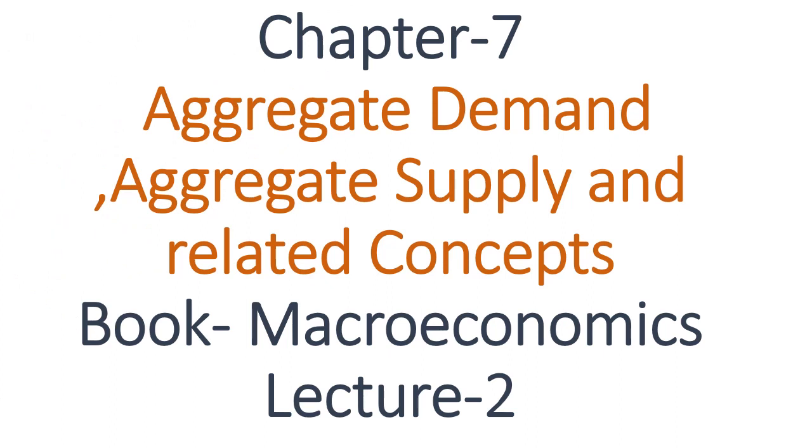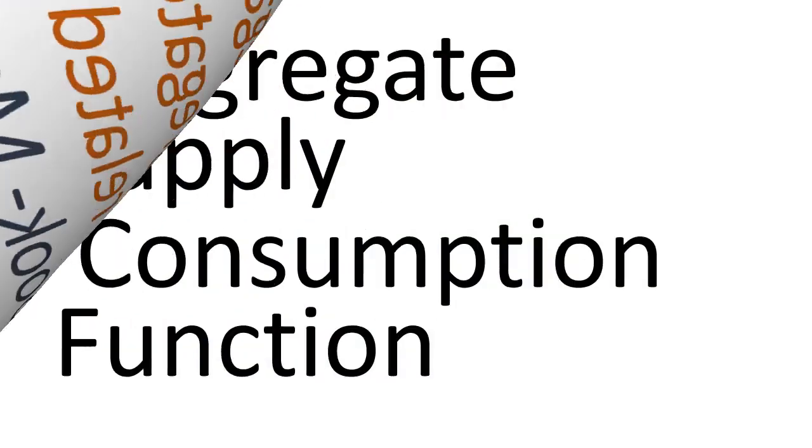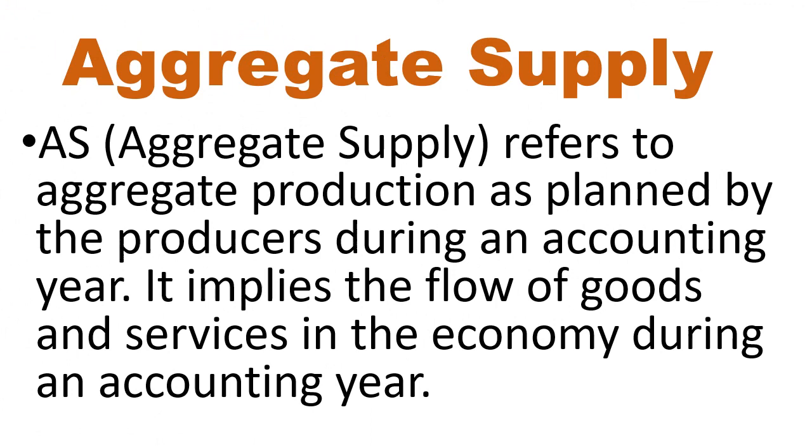In this video we shall read our chapter number 7, that is aggregate demand, aggregate supply and related concepts from our macroeconomics book, and this is my lecture number 2 for chapter 7. In this video we shall discuss two topics. First, aggregate supply, and second, consumption function. So first is aggregate supply.